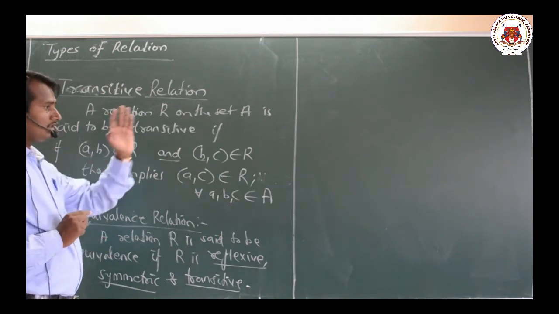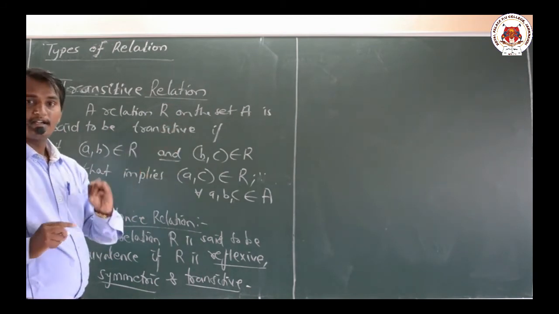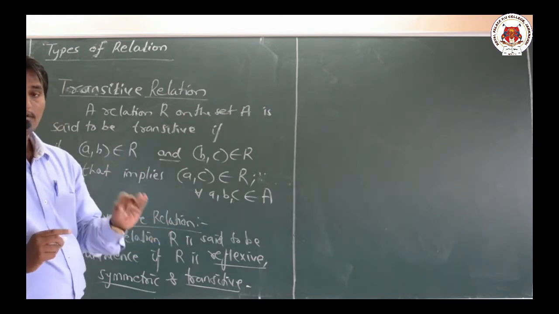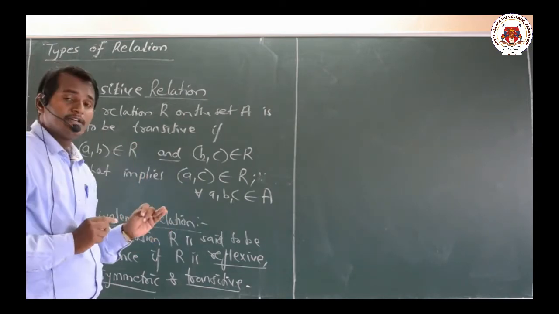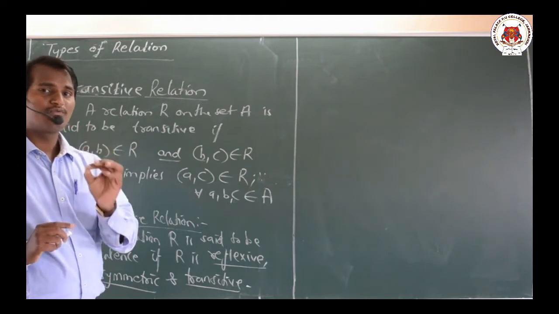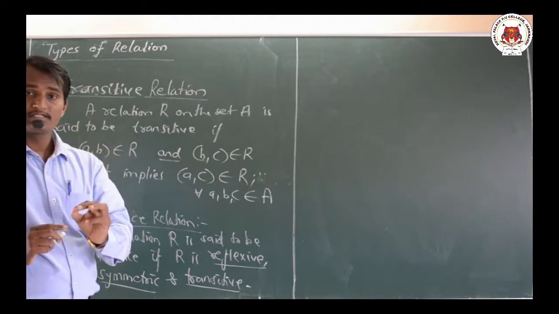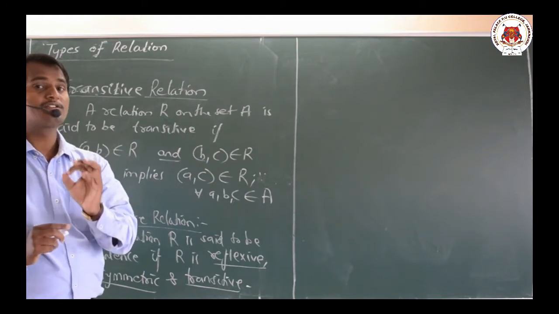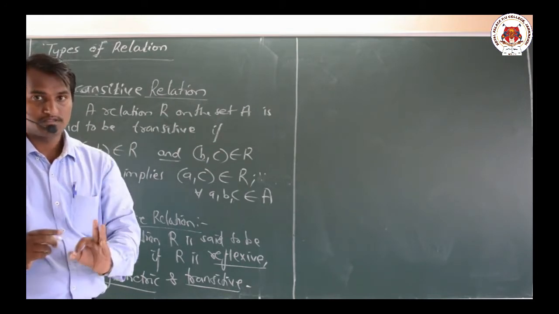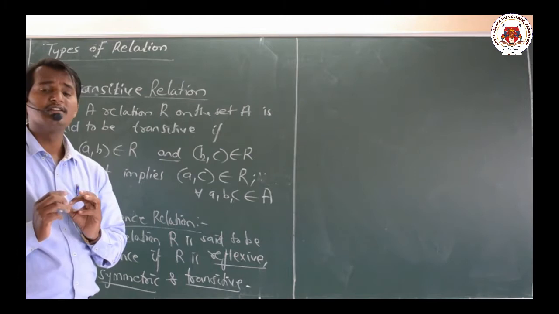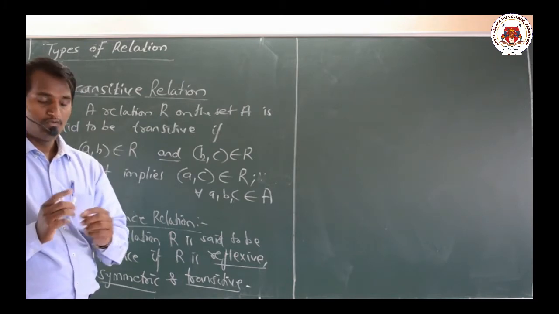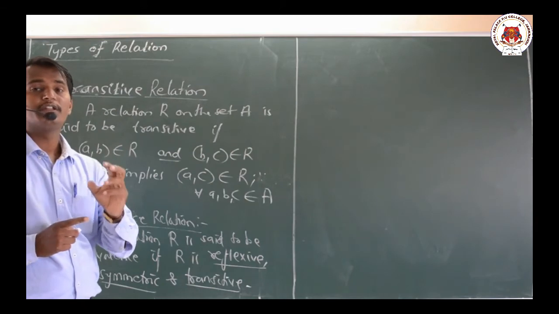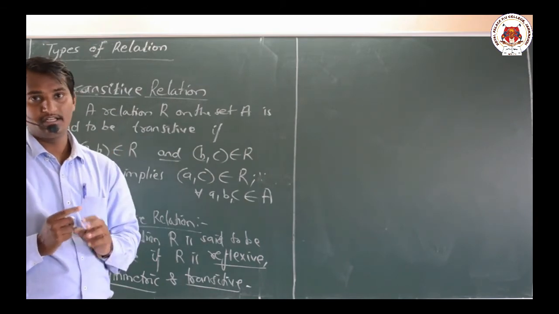Please pay attention to these three definitions, reflexive, symmetric and transitive, because depending on these three definitions you will have one compulsory fixed problem in your annual examination, Karnataka State PU board, for 3 marks, and it is a very, very simple problem also. The main thing is understanding the definition. What do you mean by reflexive, symmetric, transitive? We should have very great insight and depth of knowledge regarding the definitions.